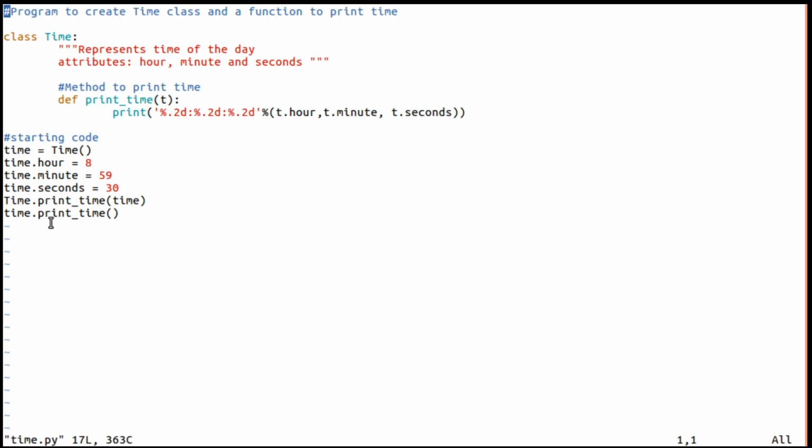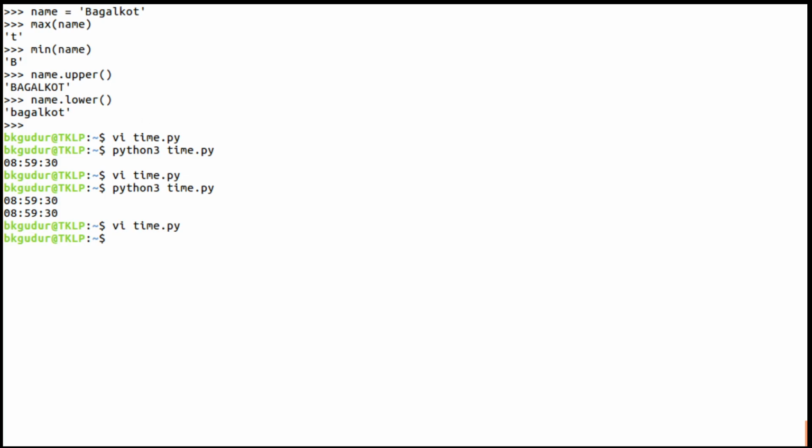Here, try to make the difference. We have not supplied any arguments here, but it requires one argument. So how is that argument supplied? Whenever we use this kind of notation while calling, the meaning is that this particular function is going to take this particular object as an argument, and on that object it is going to work. I hope this is clear to all of you, right?